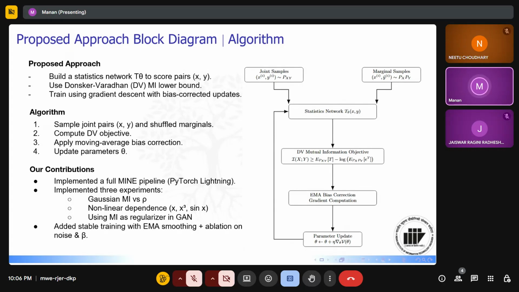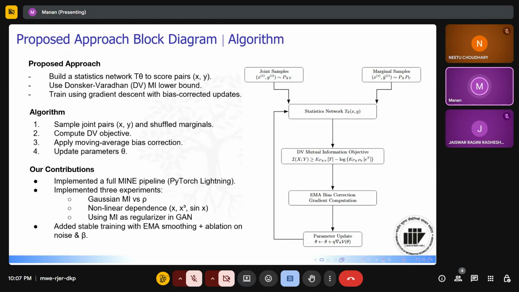We feed these two inputs into the neural network, where it tries to maximize the lower bound of the Donsker-Varadhan mutual information lower bound. After this, the parameter update happens, and finally we get a neural network that, given two input random variables, gives the mutual information between them, how well they are correlated or not.